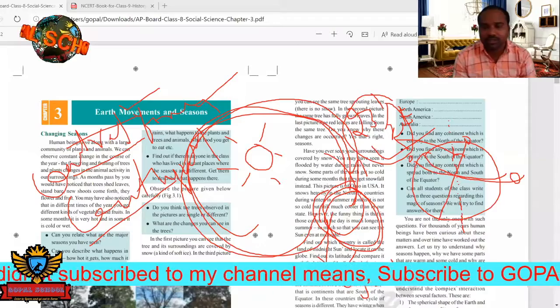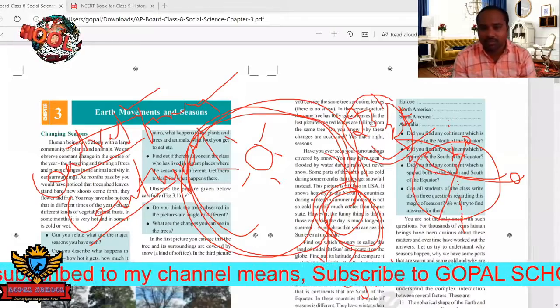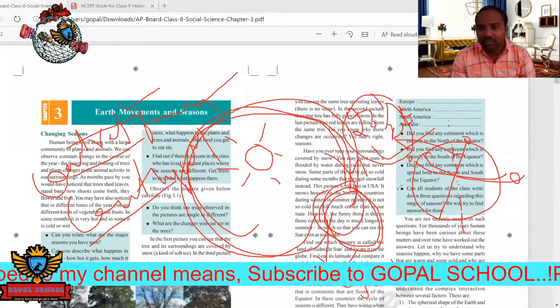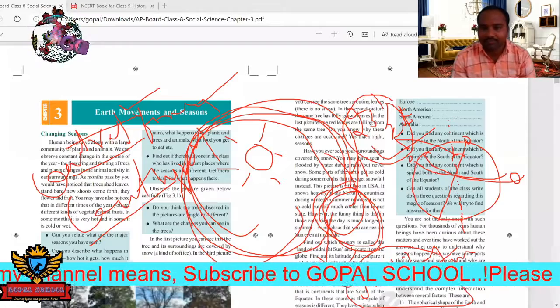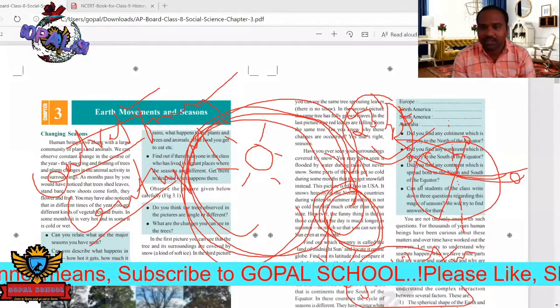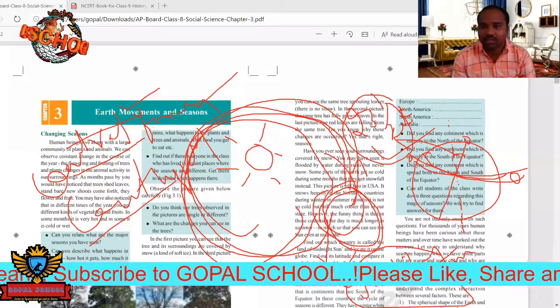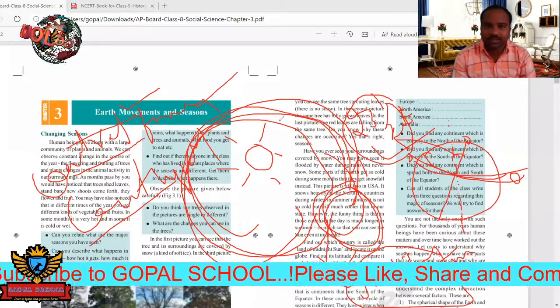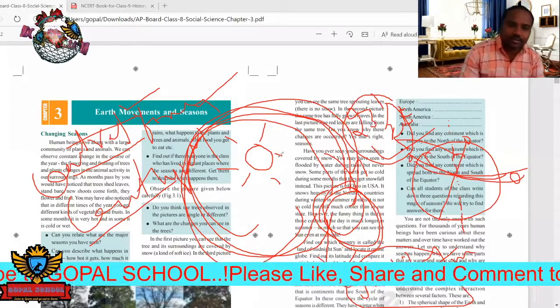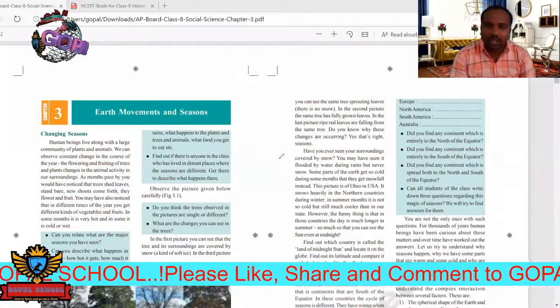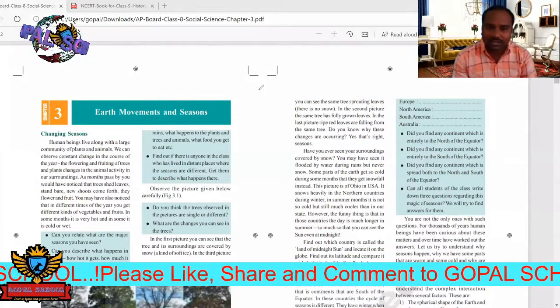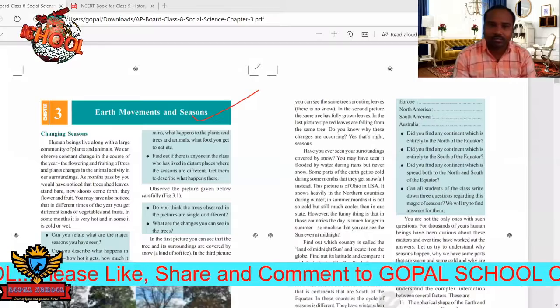Due to all these forces, the earth is revolving around the sun, and while revolving, the earth is not in a straight line. It is tilted towards the east side, about 23.5 degrees. Due to this tilting only, we are getting the seasons. Okay, we are getting the seasons.